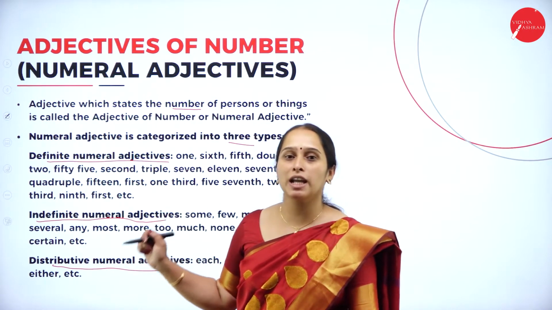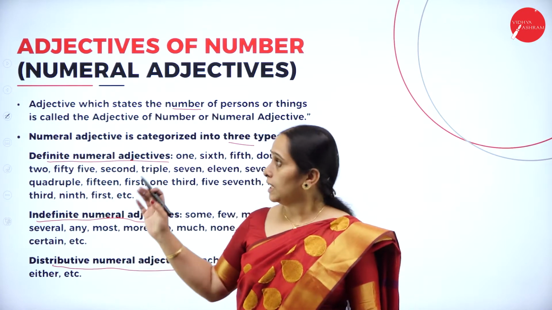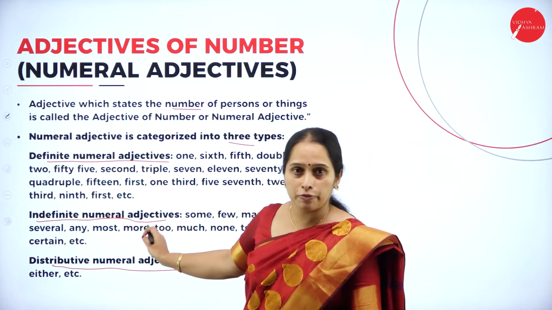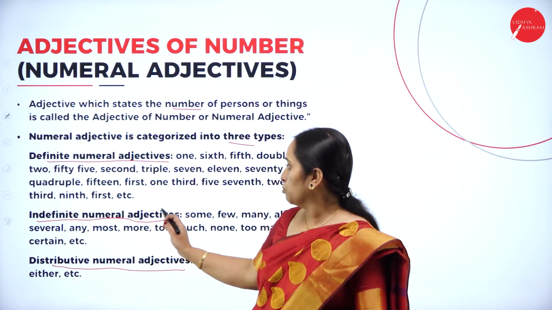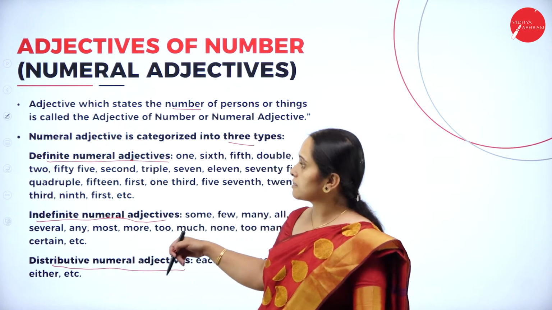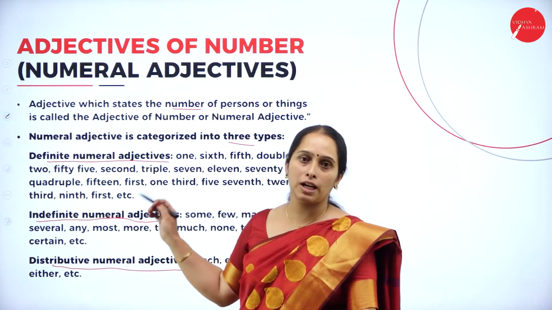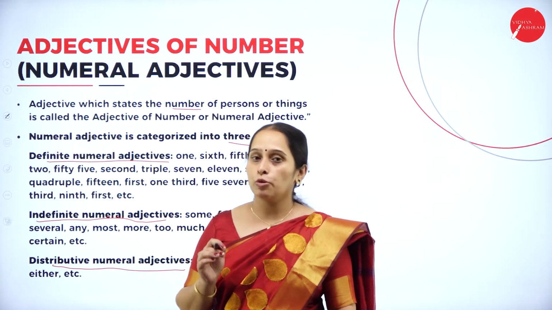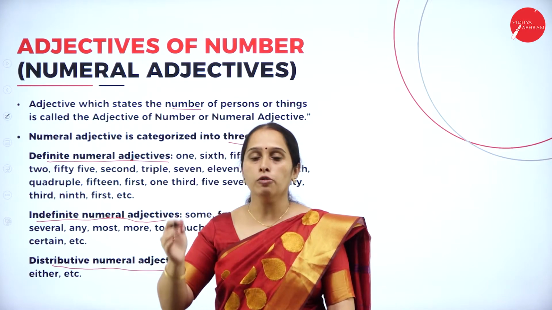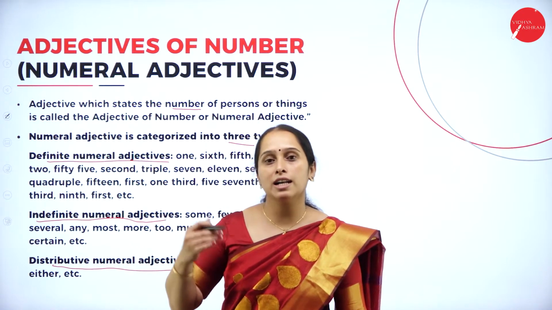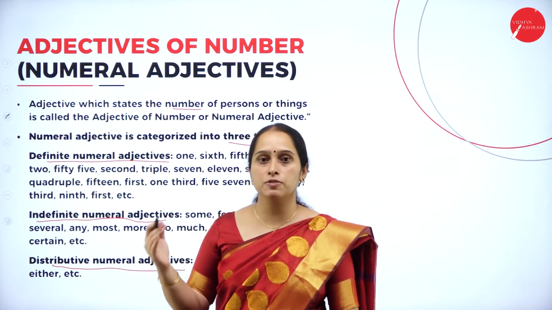Now here you may get confused, because in the first example, that is adjectives of quantity, we use few, any, more, most and all also. And again it is saying that it is an indefinite numeral adjective. So one thing you have to remember, how to know whether it is an adjective of quantity or an adjective of number.